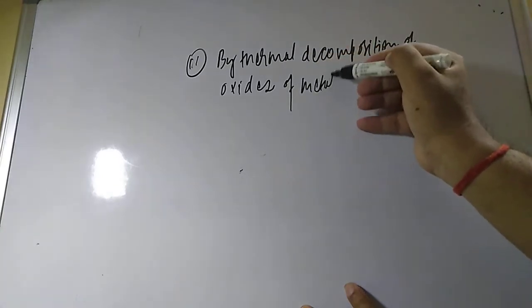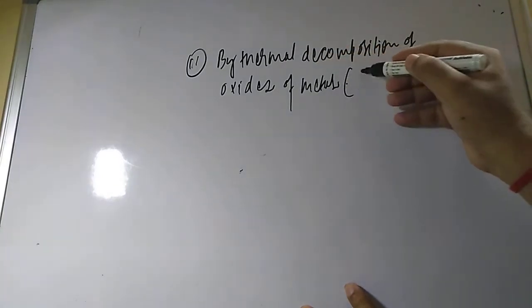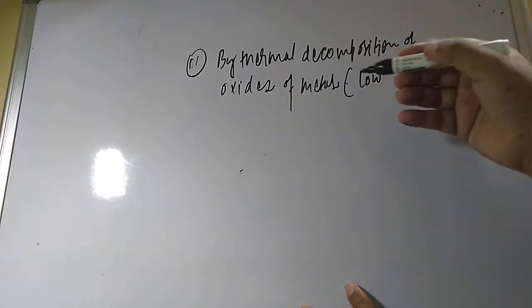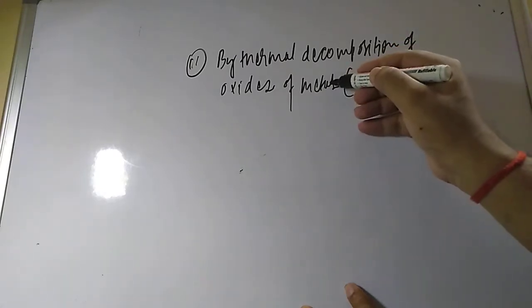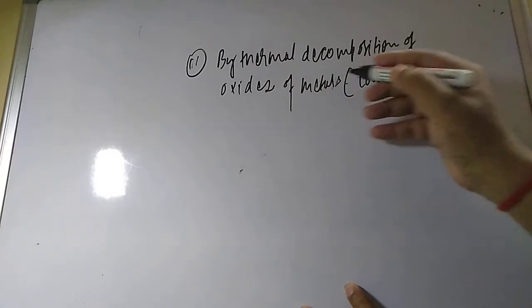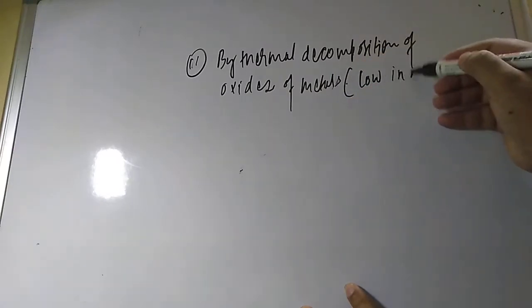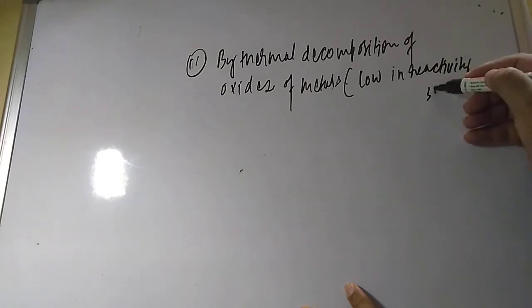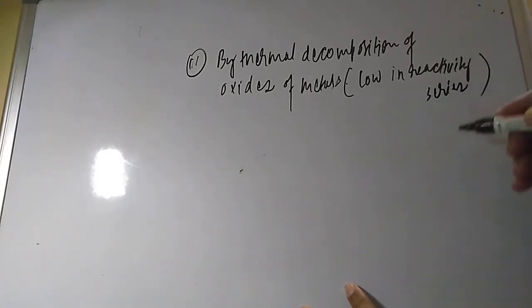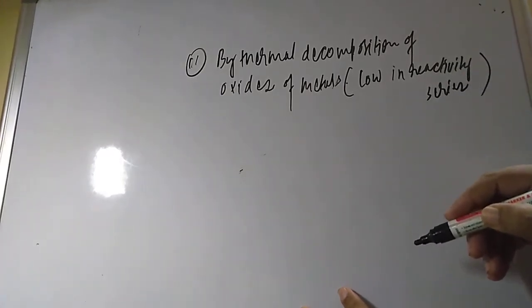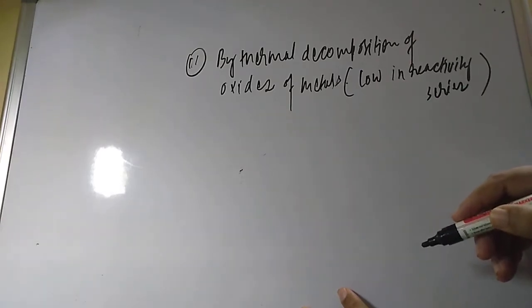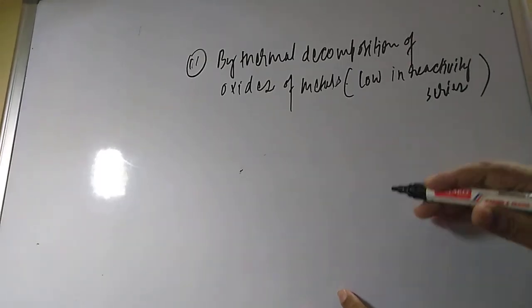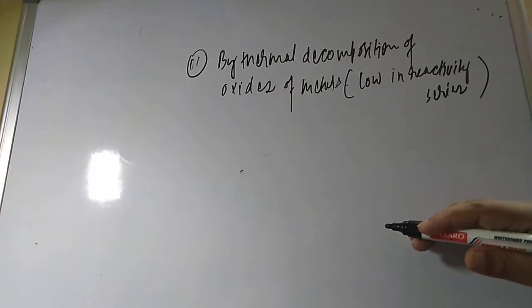You take the oxides of metals which are low in the reactivity series. We are not taking highly reactive ones, only those oxides that are low in the electrochemical series or reactivity series, and then we are heating.